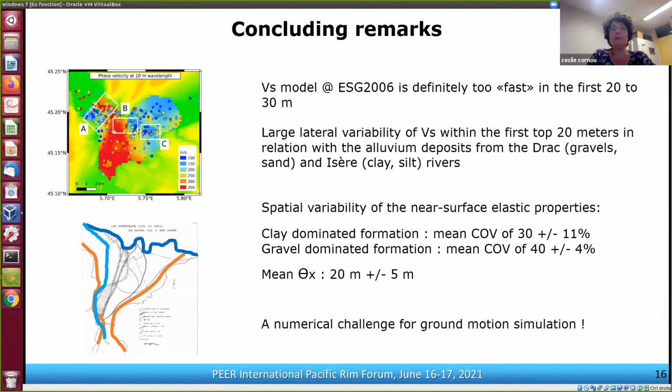Regarding the quantification of the spatial variability of the elastic properties, we have a coefficient of variation of the order of 30 to 40%, and a horizontal autocorrelation distance close to 20 meters, which means that simulating ground motion in the high frequency range for Grenoble is definitely a numerical challenge.